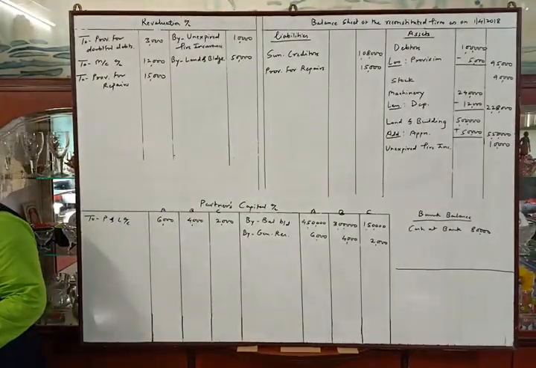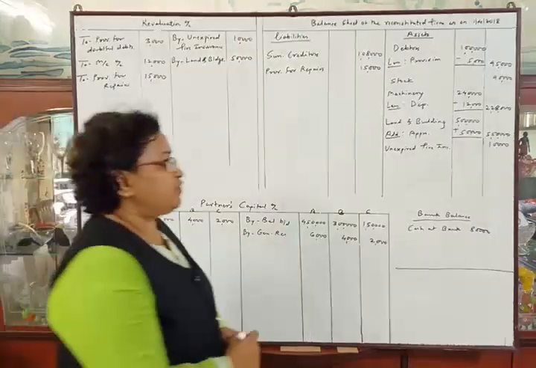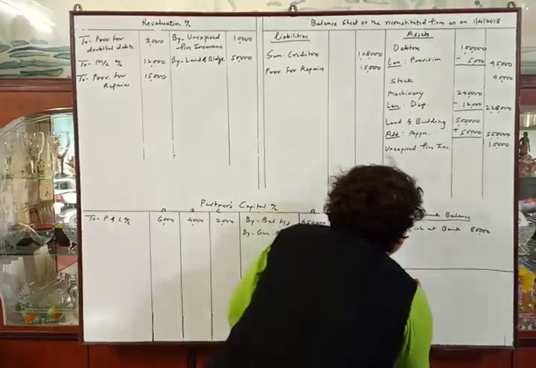Goodwill of the firm to be fixed at rupees 1,80,000 and B's share of the same to be adjusted in the accounts of A and C. So from the firm's goodwill rupees 1,80,000 we will calculate B's share of goodwill.